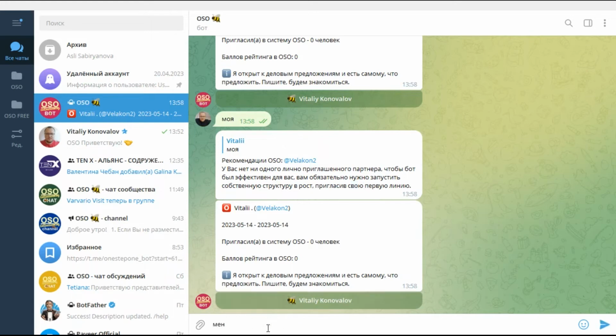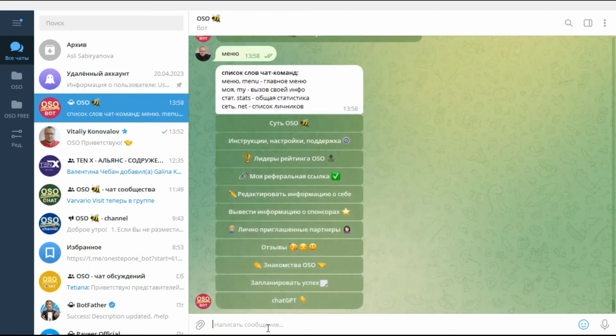The most important word from the list of chat commands is the menu, which calls the main menu from anywhere in the bot, the header of which contains a list of all the words of the chat commands of the bot. Therefore, it is enough to remember only the menu word from this list, so that at any time you can get the entire list of chat commands.